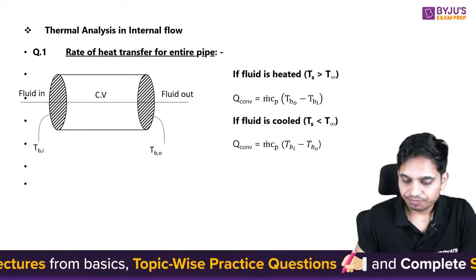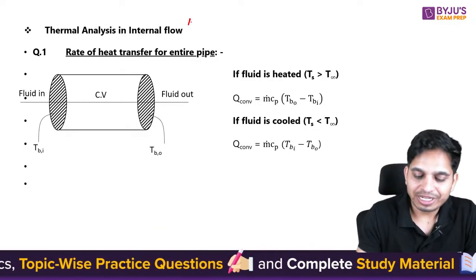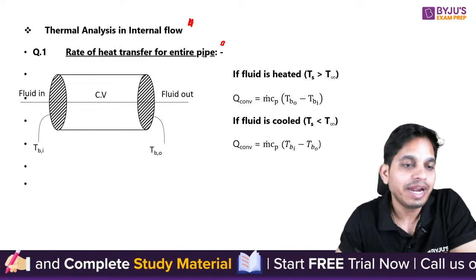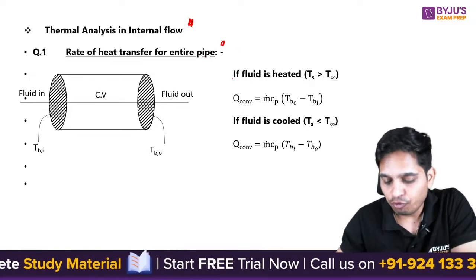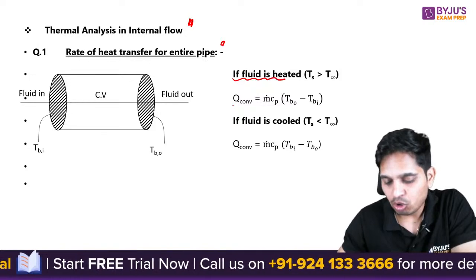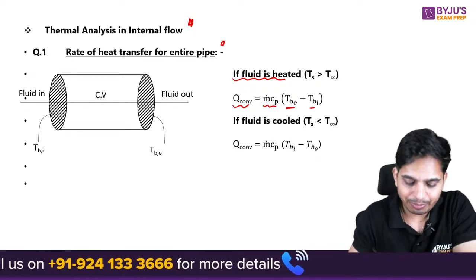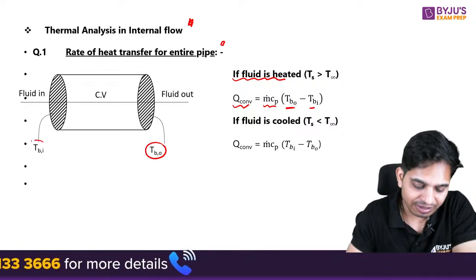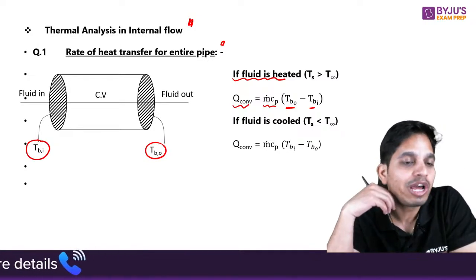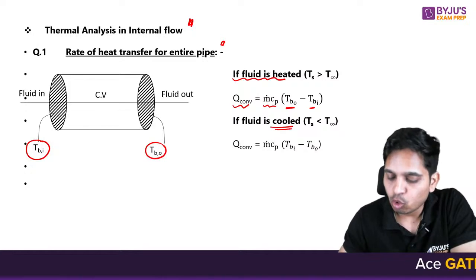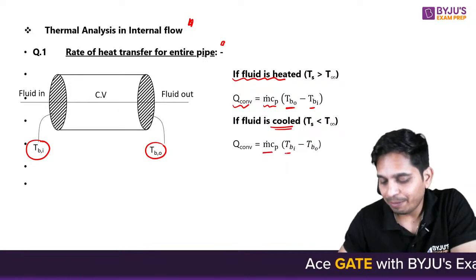Now, what kind of question can they ask? Rate of heat transfer for the entire pipe. If the fluid is heated, you can find Q convection as m dot Cp (T_b,o minus T_b,i). T_b,o is the bulk mean temperature at outlet, and T_b,i is the bulk mean temperature at inlet. How to calculate bulk mean temperature, I'll tell you in some time. If the fluid is cooled, it is m dot Cp (T_b,i minus T_b,o).